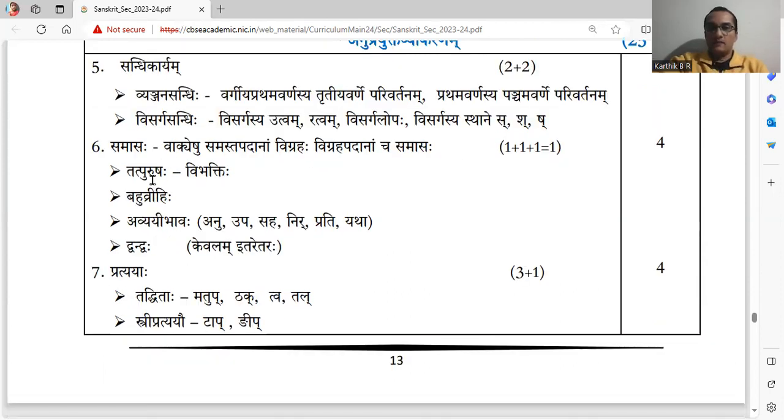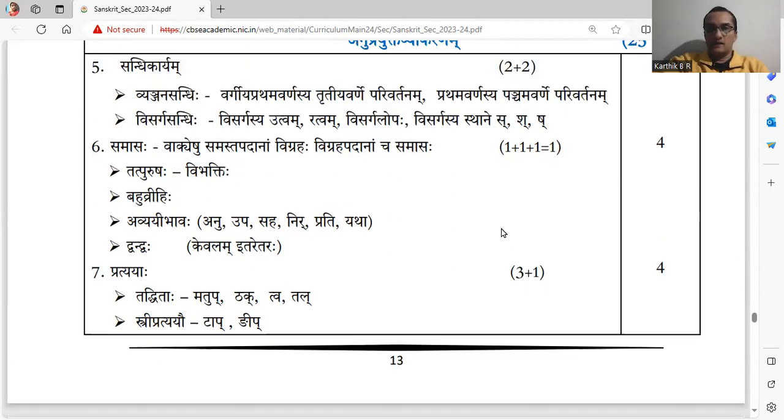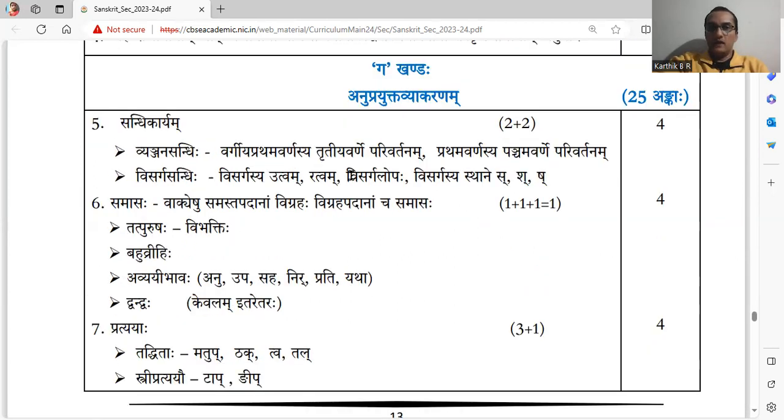Samasa, Tatpurusha Samasaha, Bahuvrihi Samasaha, Avyayi Bhava Samasaha, Dvandva Samasaha, Kevalam Itaretara Dvandva Samasaha. There are 2 types of Dvandva, but you have only Itaretara Dvandva. Anu, Upasaha, Nirprati, Yatha are the Avyayas used for Avyayi Bhava Samasa. It comes for 4 marks. Here in Vyanjana Sandhi, in Sandhi once again, 2 marks for Vyanjana Sandhi, 2 marks for Visarga Sandhi. That way it is divided.